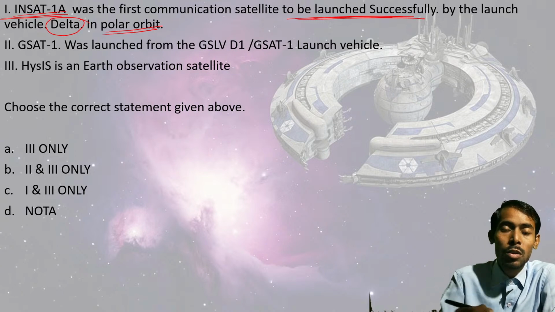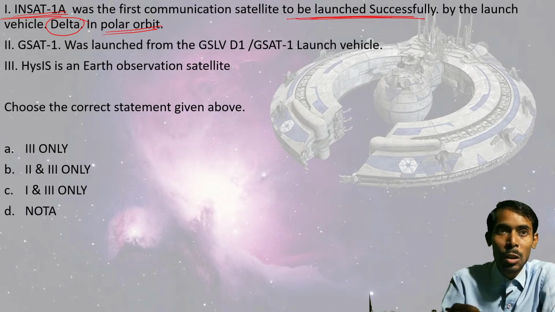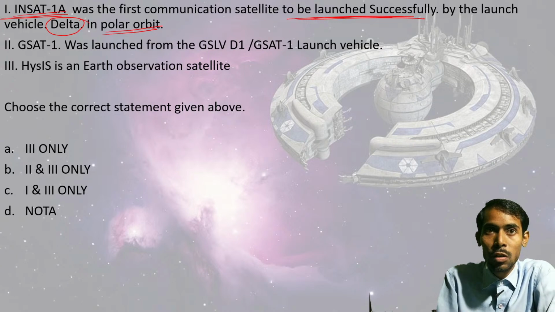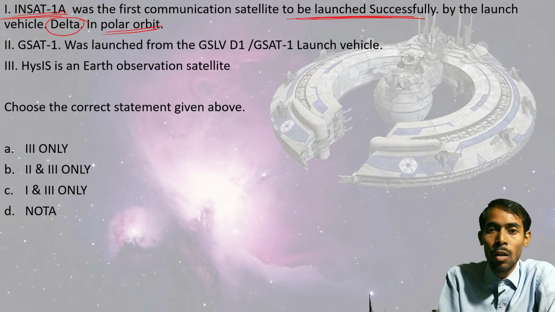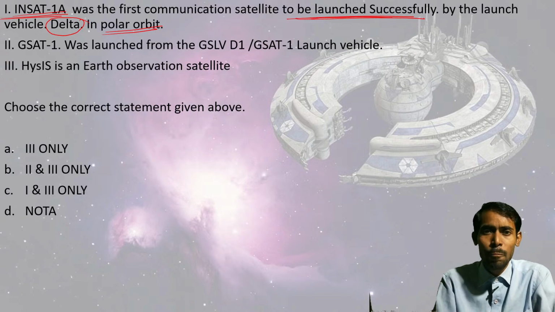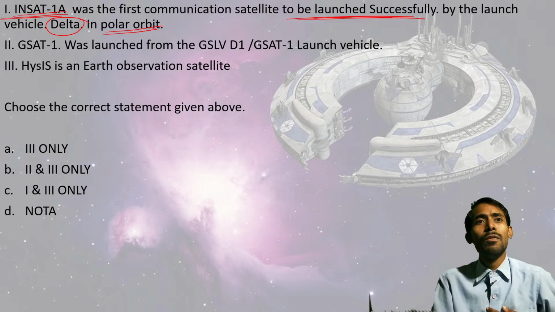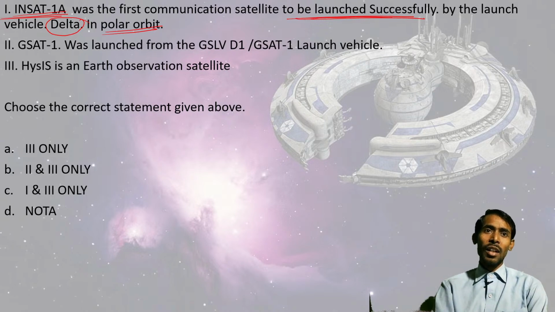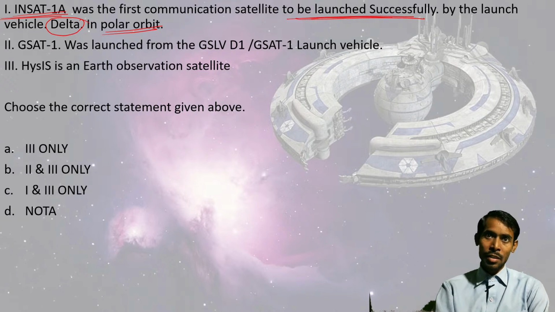The second statement says that GSAT-1 was launched from GSLV D1. This seems to be appropriate. And the third statement says that HySIS is an Earth observation satellite.